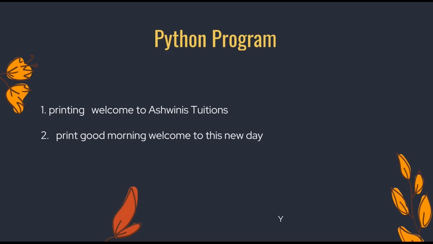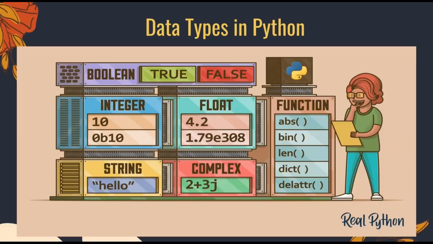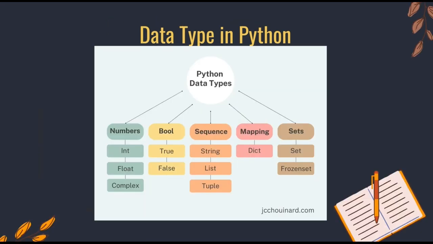Now coming to the next part of the PPT, and that is data types. In Python, there are standard data types. We have integer, float, string, complex, boolean, functions. All these data types are very common in almost all programming languages, and you have them in Python also. Later we will see that these are further classified, and exactly which data type comes under what header. This is an overview and this is a detailed diagram. If you talk about numbers, then I can say int, float, complex. If you talk about boolean variables, then there is true and false.